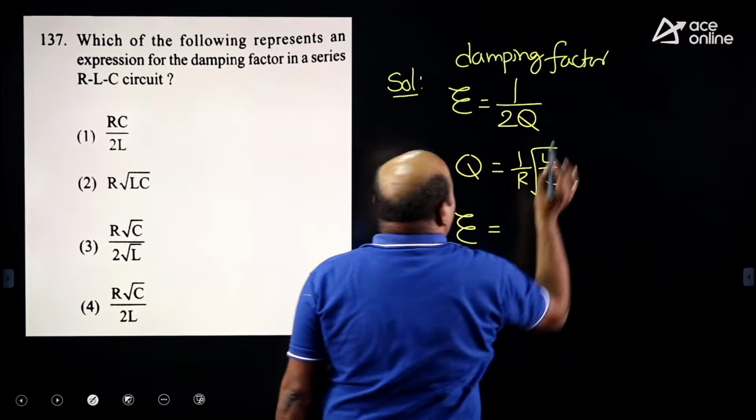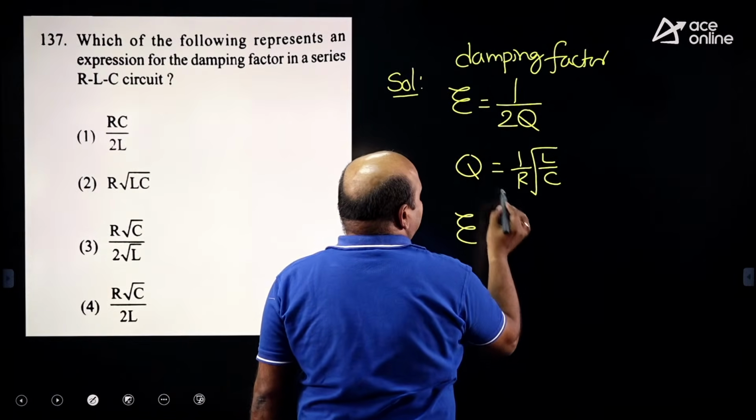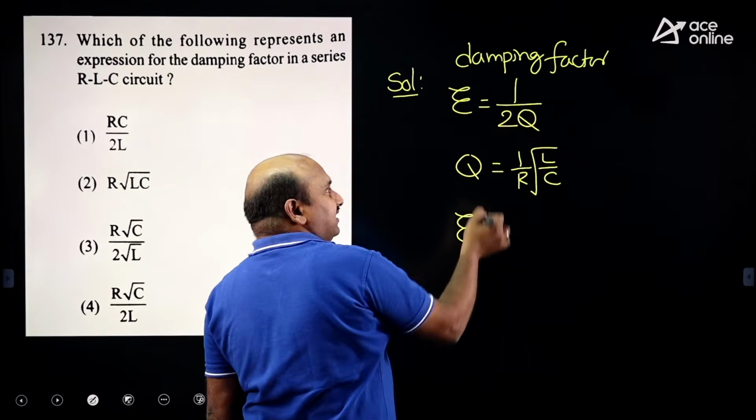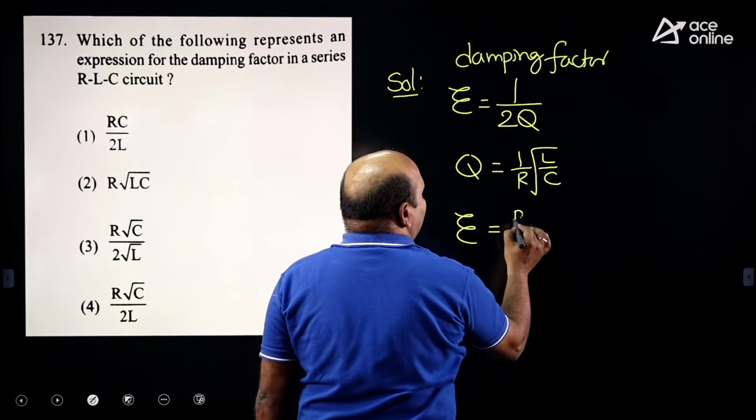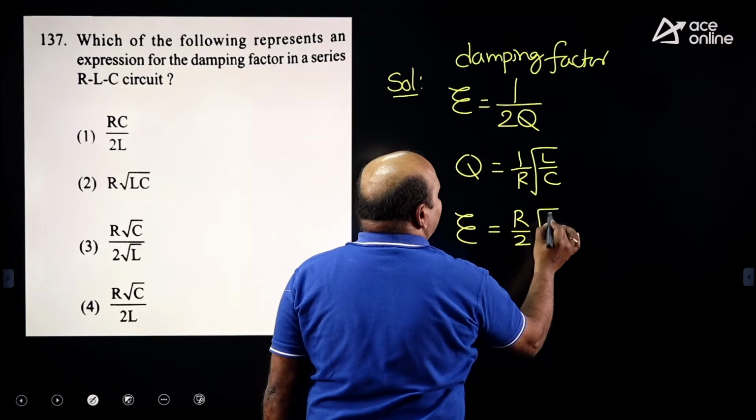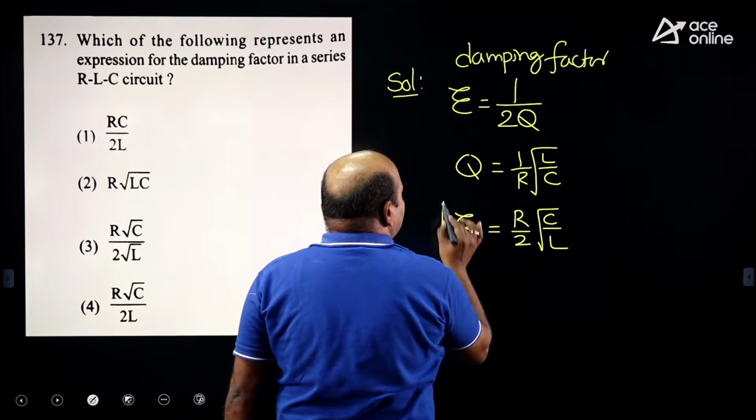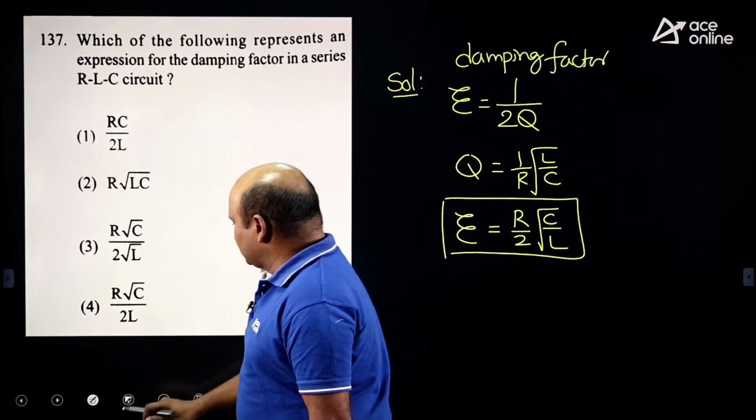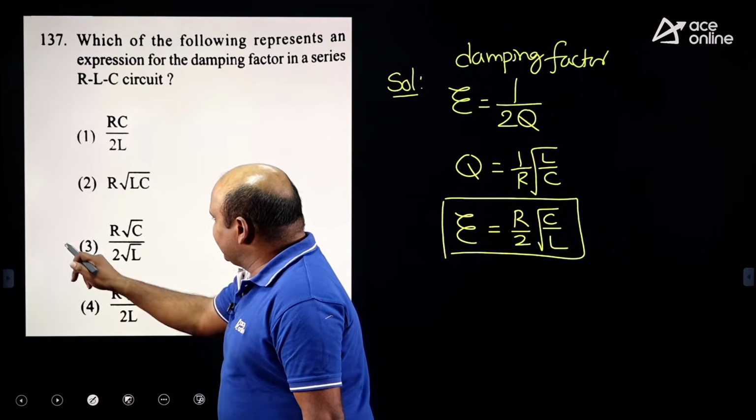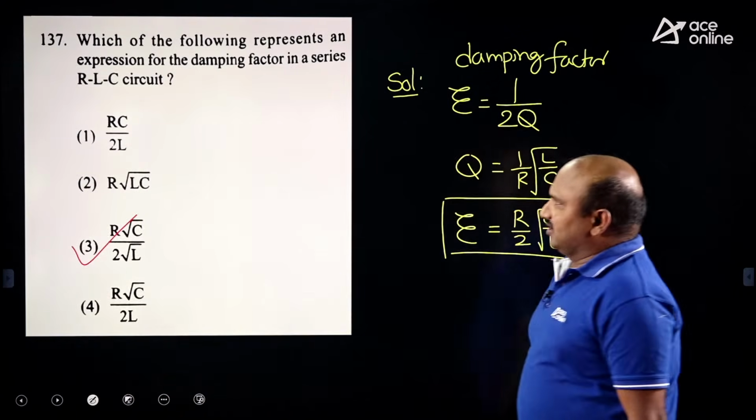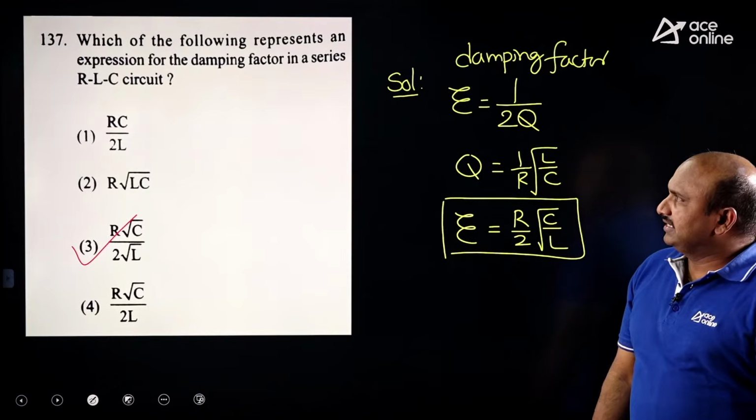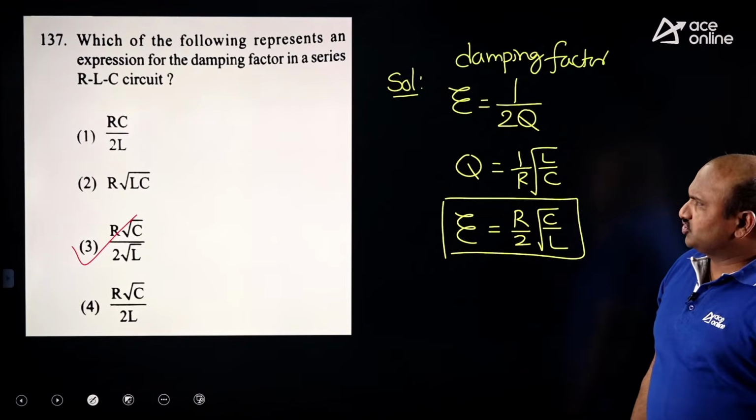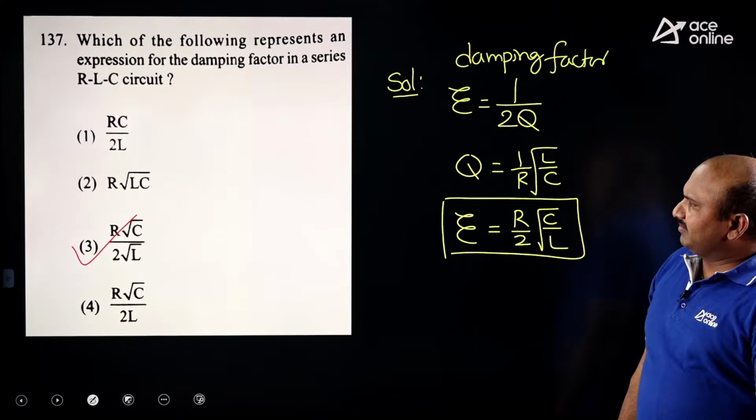Under damping factor, what are we getting? If you substitute the Q value here in the damping factor, we get R by 2 times under root C by L. Is that option given? Yes, R by 2 times under root C by L. The option is given as the third option. Okay. And it's a very simple question. You can easily attempt that.